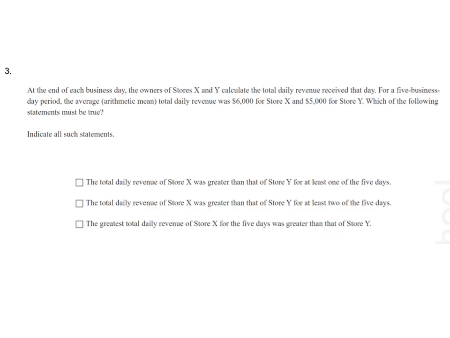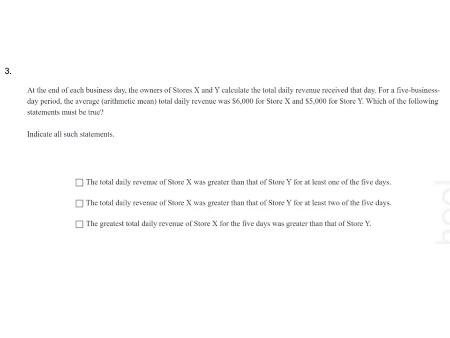The total daily revenue of store X was greater than that of store Y for at least one of the 5 days. Now, the average total daily revenue for store X is greater than that of store Y. So, option A is correct.